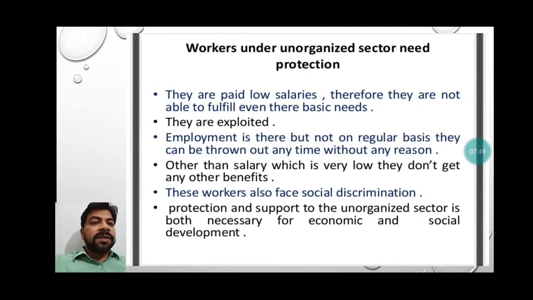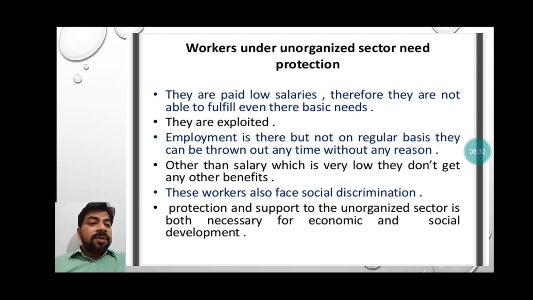If we talk about workers under the unorganized sector, they need protection, as they are low paid. First, their salaries must be increased so that they can maintain their livelihood. Therefore, they are not able to fulfill even their basic needs. They are exploited. Okay, exploitation of the workers does not mean that every time the owner will just beat the person. Sometimes they take long working hours, a long duration for the work. Sometimes 10 to 12 hours, because this is unorganized. No one comes to take care of the workers, to look at the workers' problems.